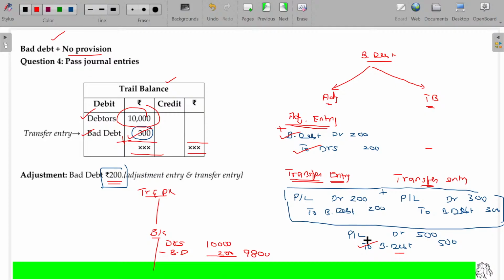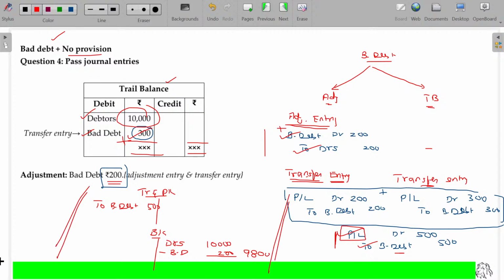Initially, we have 300 rupees in the debit side. Because of this journal entry, we have another 200 rupees in debit side. So debit plus debit, 300 plus 200, 500. And because of the transfer entry, the bad debt becomes 0. This is minus credit, right? So 500 debit minus 500 credit becomes 0. And still we have to post this one in P&L account, in the debit side, to bad debt. This value being 500. Hope you could now understand how this will be prepared.